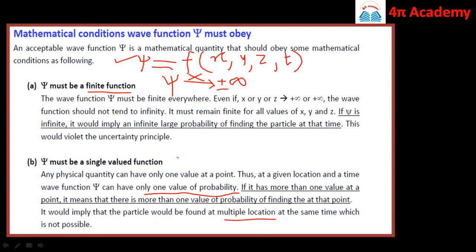So again, mod of psi square, that is the product of wave function and its complex conjugate psi star, is going to represent the probability density, that is the probability of finding the position of particle. So probability should not be multivalued, because if the particle is present at multiple positions at the same instant of time, then it is not possible, it is meaningless, and therefore this wave function psi should be single valued only.